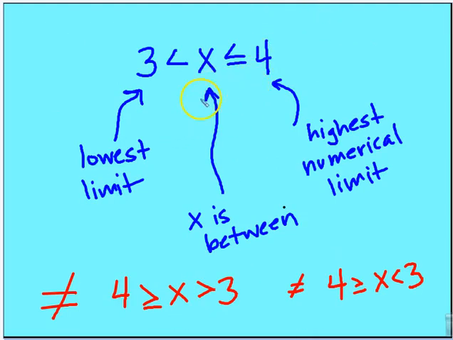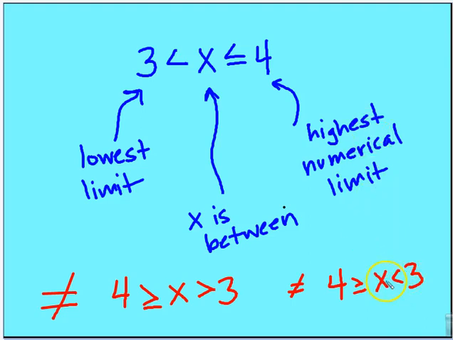All right, so when we're writing the inequalities, this is "and," x is in between 3 and 4. We want to make sure that 3 is the lowest value and 4 is the highest numerical limit. So going from left to right, lowest to highest, and then x is in between. We wouldn't want to write it with the highest value going to the smallest value. This gets you into trouble eventually. Nor do we want to write it this way: x is greater than or equal to 4 and less than 3.